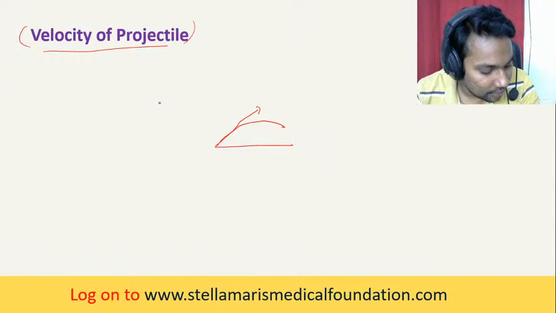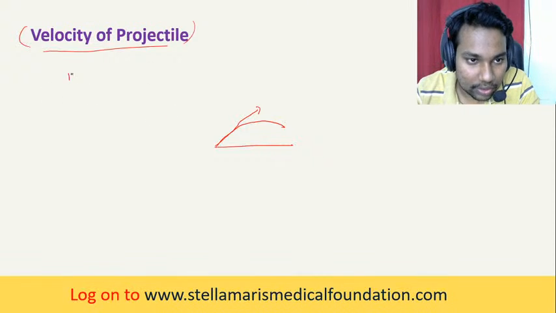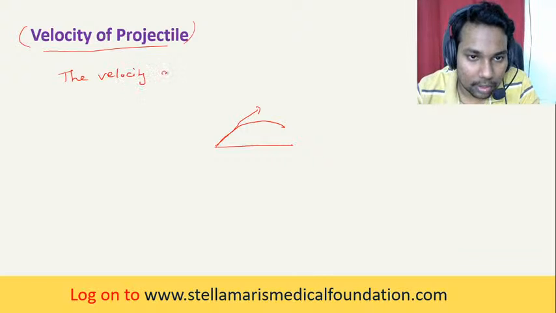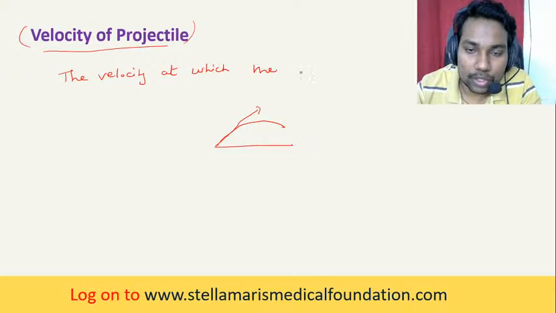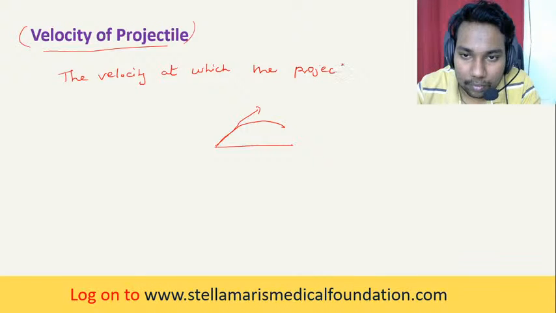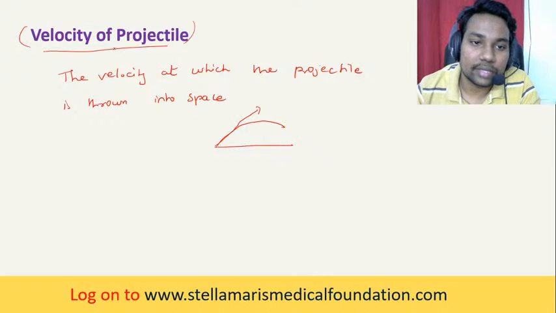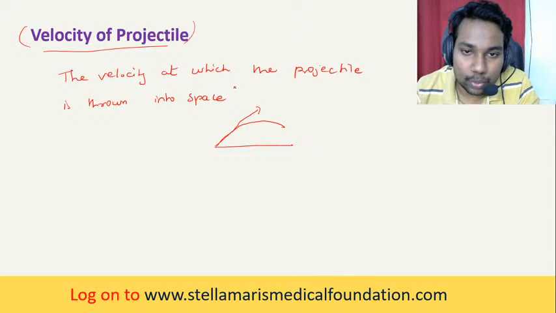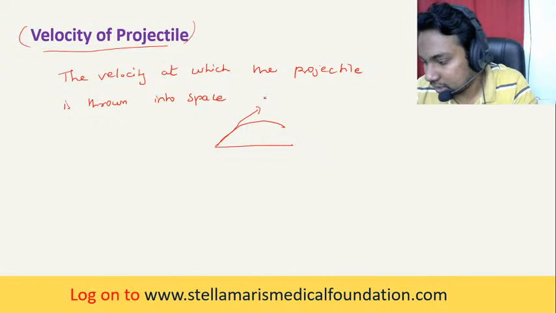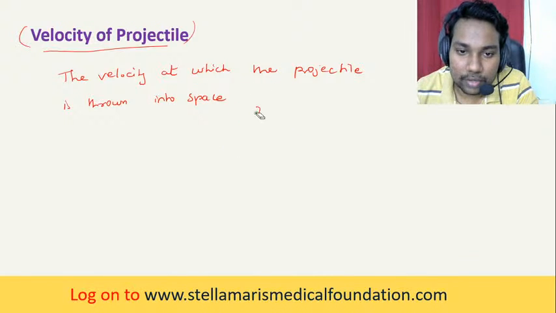We can write it like this: the velocity at which the projectile is thrown into space is called the velocity of the projectile.